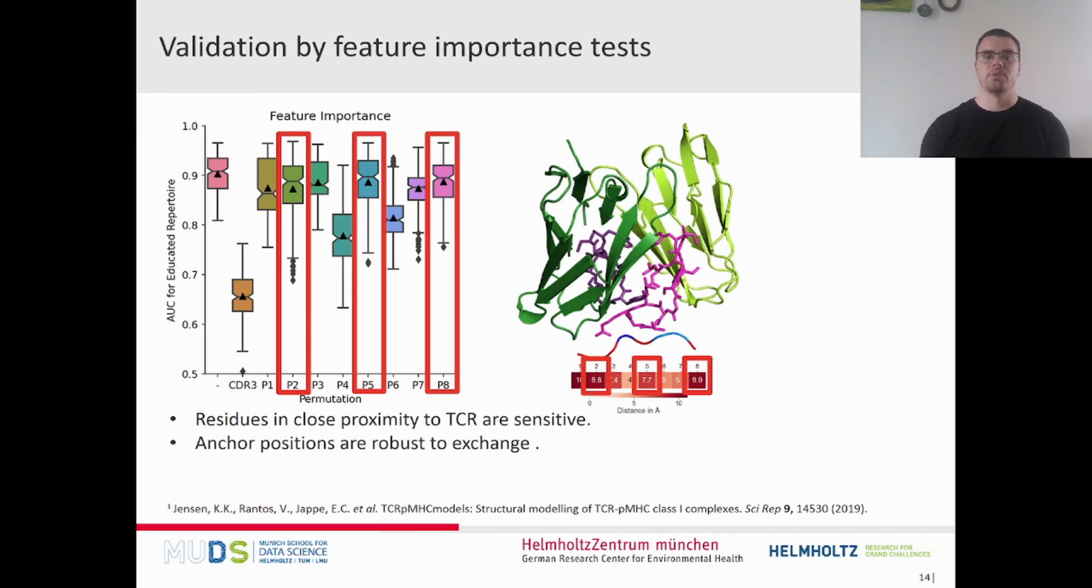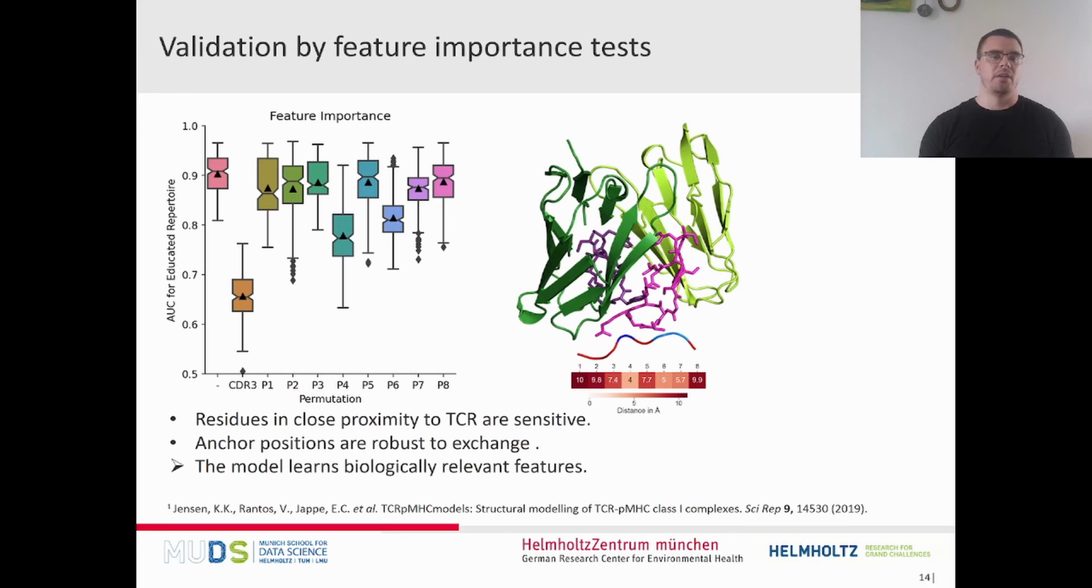On the other hand, for the positions further away, positions 2, 5, and 8, which in the literature are also reported as anchor positions, so they are used to fix the epitope in the MHC and do not play a big role in the interaction with the T-cell receptor, we can see that our model is quite robust at these positions. So combining this gives us good confidence that our model has actually learned valuable features, because it makes biological sense that the model is robust and sensitive to these specific positions.